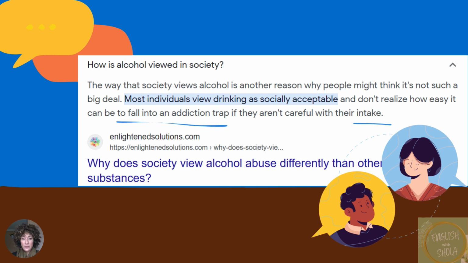So here's the first question. How is alcohol viewed in society? Well, the way that society views alcohol is another reason why people might think it's not such a big deal. Most individuals view drinking as socially acceptable and don't realize how easy it can be to fall into an addiction trap if they aren't careful with their intake. So, do you agree with this or do you disagree? That most individuals view drinking as socially acceptable, and it's easy to fall into an addiction trap if you aren't careful with your intake. Please discuss that with your group. You can pause the video if you need to.